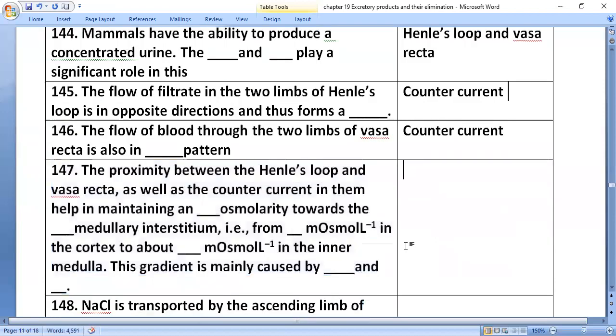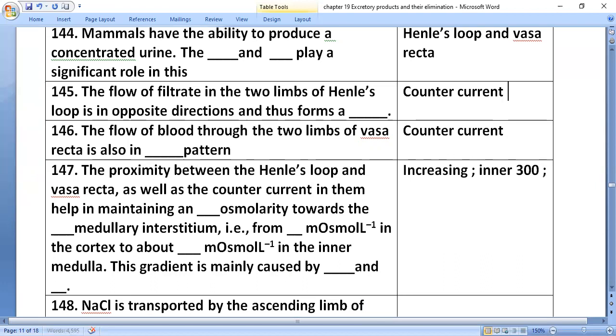The proximity between Henle's loop and vasa recta, as well as the counter current in them, helps in maintaining and increasing osmolarity towards the inner medullary interstitium, that is 300 milliosmol per liter in the inner medulla.